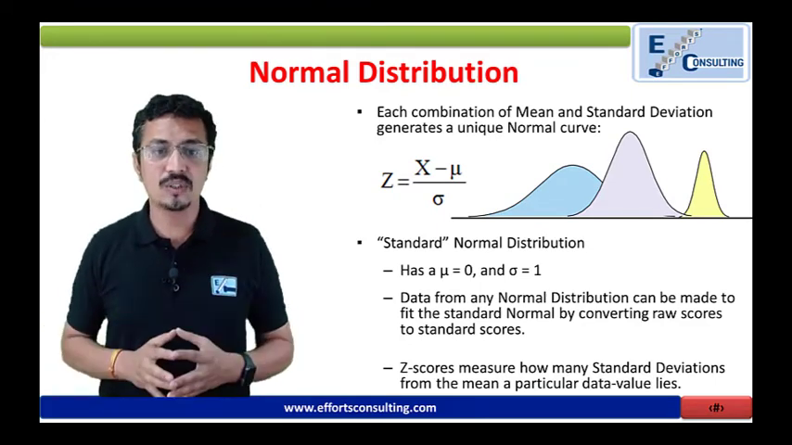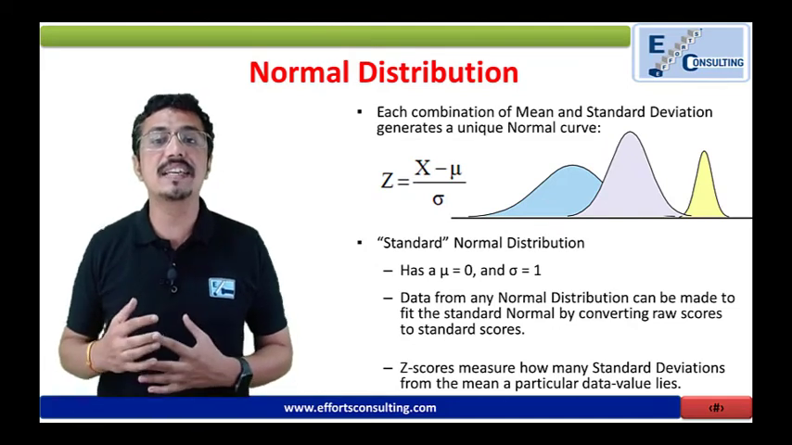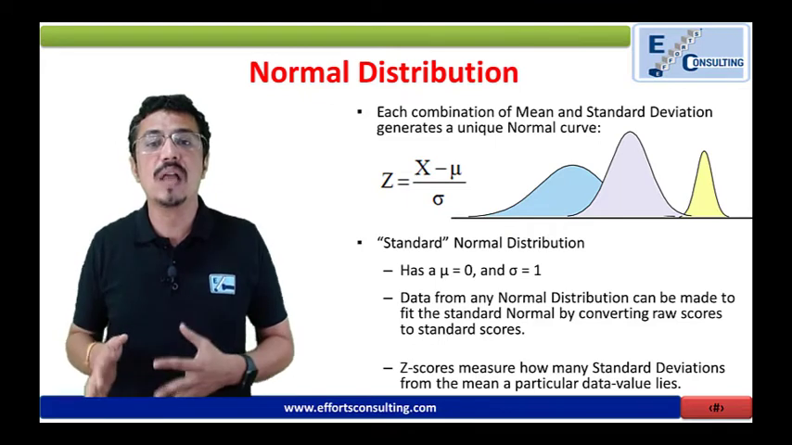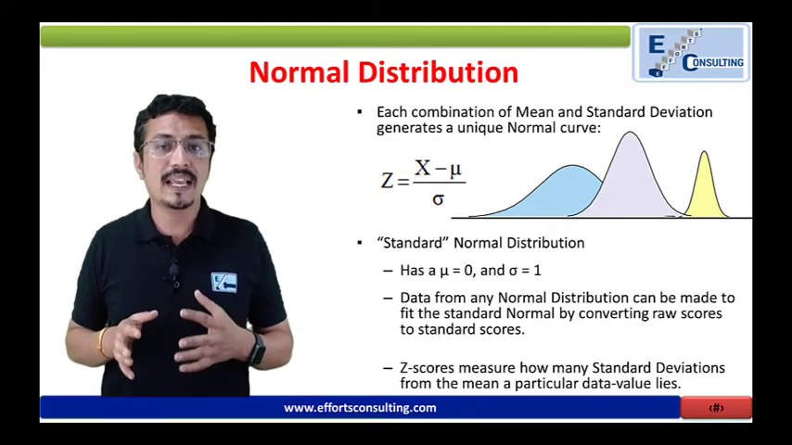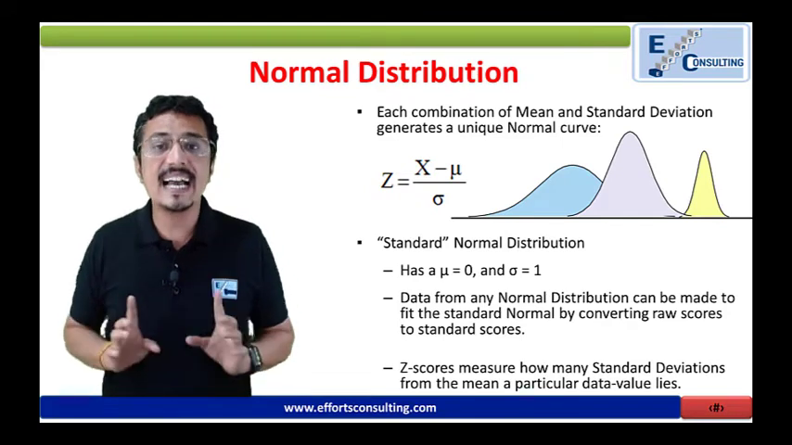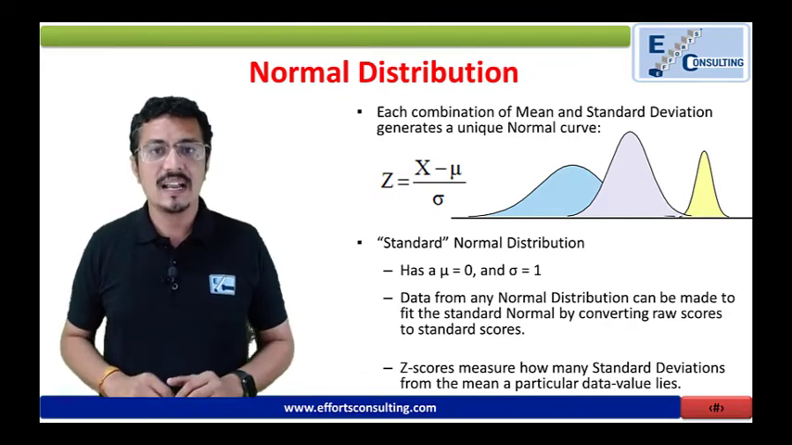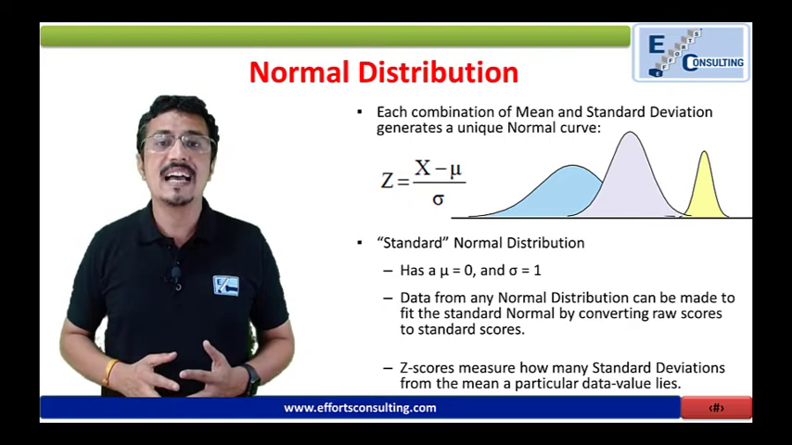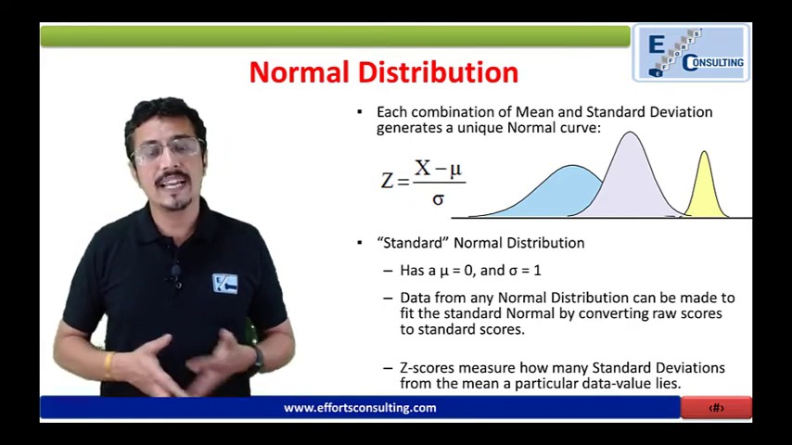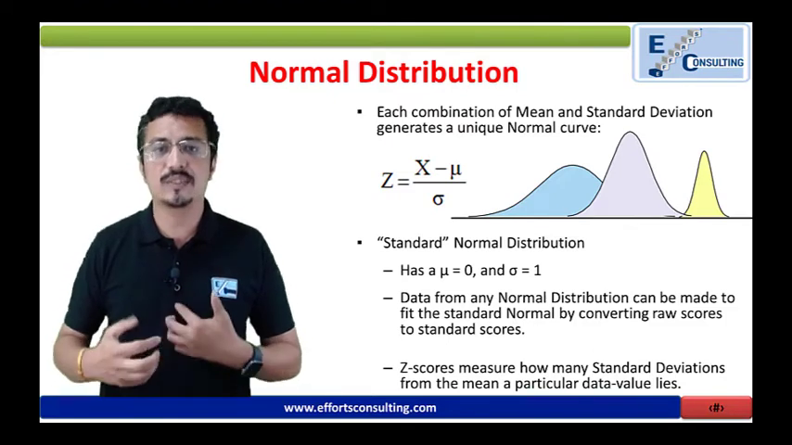So Z scores measure how many standard deviations from the mean a particular data value lies. So whatever score you are getting in terms of standard deviation, that is your Z score. And the idea is to get the Z score, and that would give us the idea at which sigma level we are working. Z score is also incorporated to calculate your sigma value.